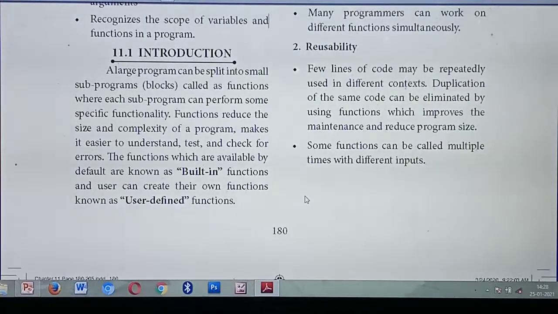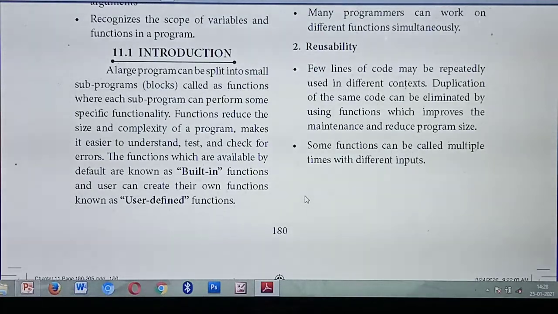So what do you mean by functions? Functions are nothing but smaller blocks of the program. What do you mean by smaller blocks? For example, take a program that contains nearly 200 lines.